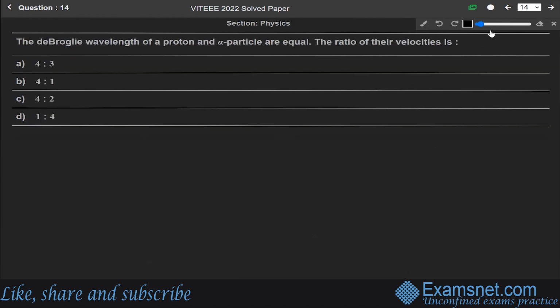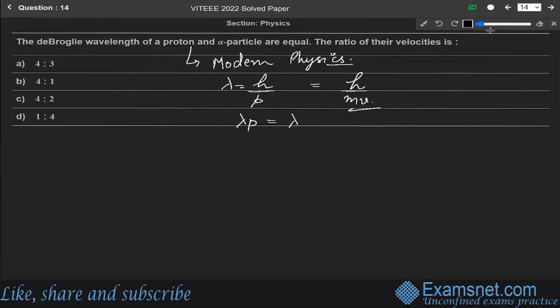Now next question 14. The de Broglie wavelength of proton and an alpha particle are equal. The ratio of their velocities is, okay. So this question is from the chapter of modern physics. We know that the de Broglie wavelength lambda equals h over p, where h is the Planck's constant and p is the momentum of the particle. So we can write it as h over m into v. In the question, we are given that lambda of proton is equal to lambda of the alpha particle. So h over mass of proton into velocity of proton equals h over mass of alpha particle into velocity of alpha particle.